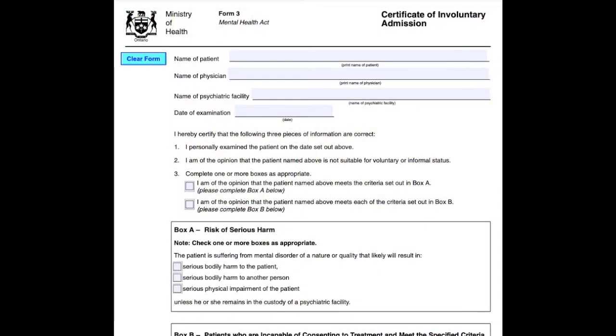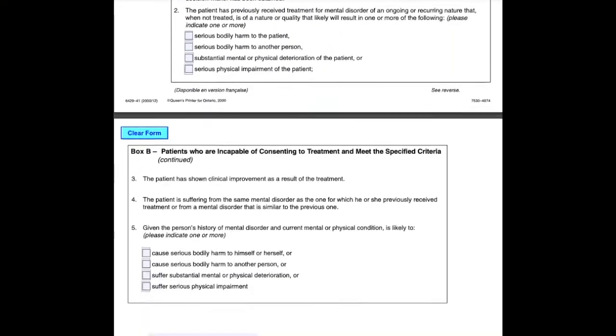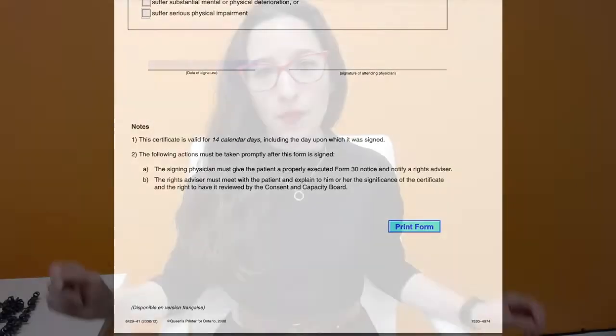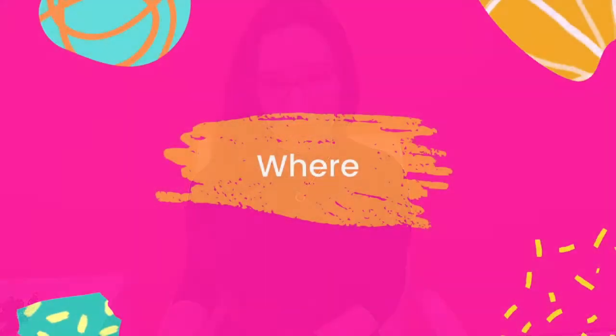So what? The Form 3 is an actual form. It's quite short and it has different boxes that get checked off. The idea of it is to keep somebody at the hospital as a psychiatric patient, basically make them an involuntary patient, because there's a belief that if they were to go into the community, there's a high chance they will harm themselves, whether on purpose or not, or they may cause harm to others.